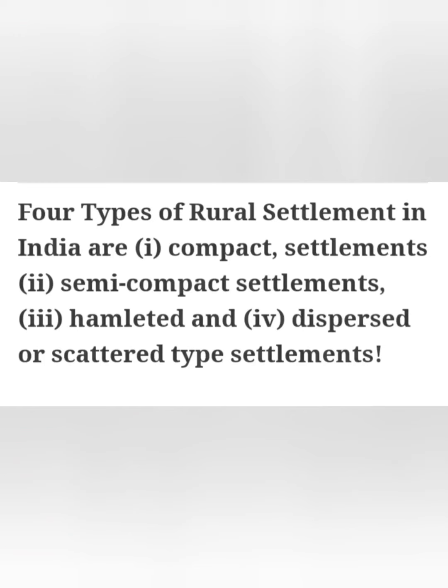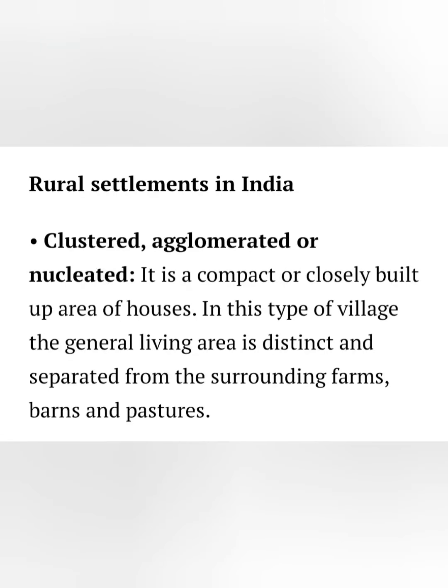Based on these factors, rural settlements are divided into four types. One is cluster, which means compact settlement; second is semi-cluster or semi-compact settlement; third is hamleted settlement; and fourth is dispersed settlement. Now the question is, what do you mean by clustered or compact settlement? In a cluster settlement the houses are closely spaced, with no space between them. The living place is distinct and separated from the surrounding farms, barren land and pasture.